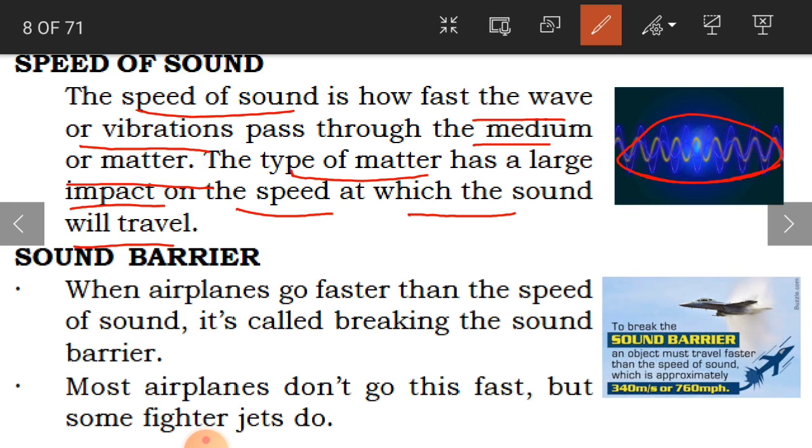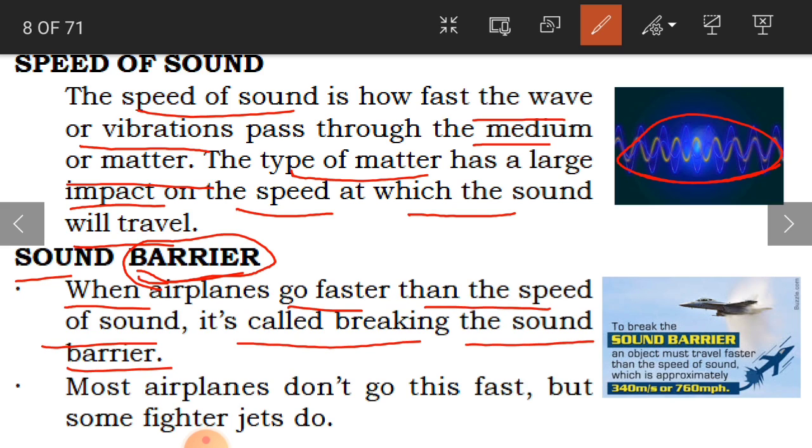Clear, children? And what is the sound barrier? In the name itself you can guess. Barrier means a fence, like the compound wall for our house, where outsiders are not going to enter our main door. And when aeroplanes go faster than the speed of sound, it's called breaking the sound barrier.